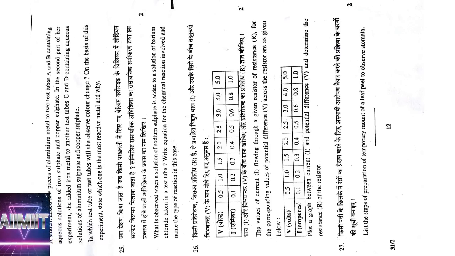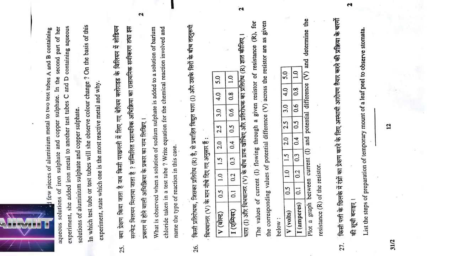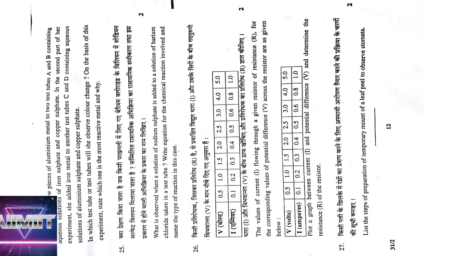27th question, list the steps of preparation of a temporary mount of a leaf. Take a tiny leaf with the help of a brush, put safranin in. All those steps we have to write in order. So children, in A, B, C sets, all the questions are almost the same. They are jumbled, and this is a small effort from our Emit channel to give the key.